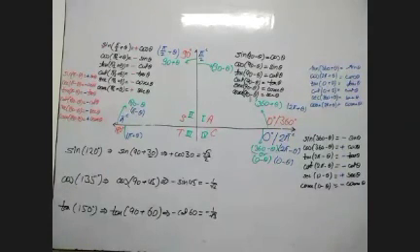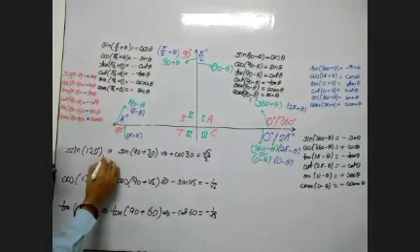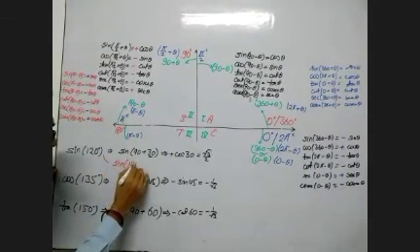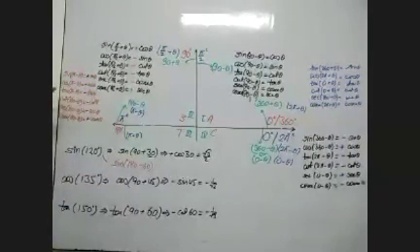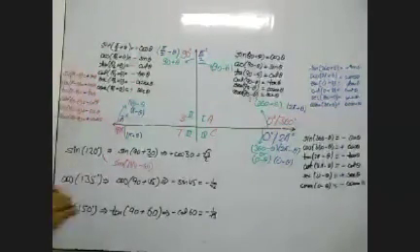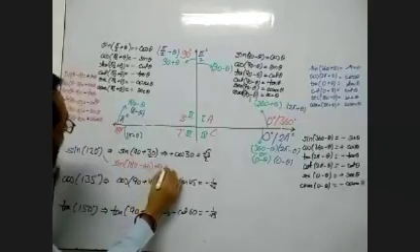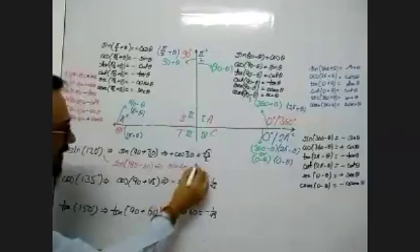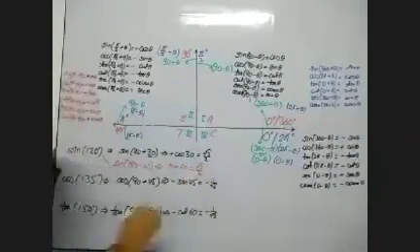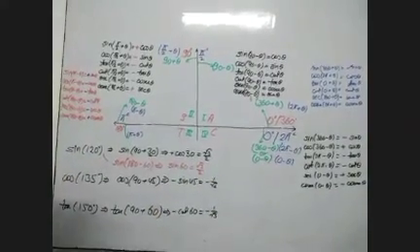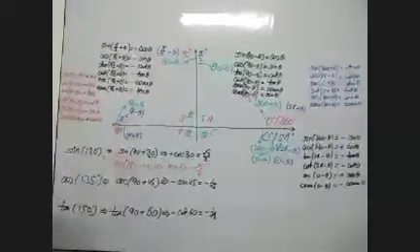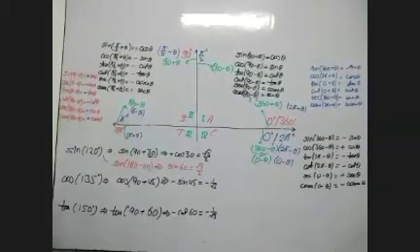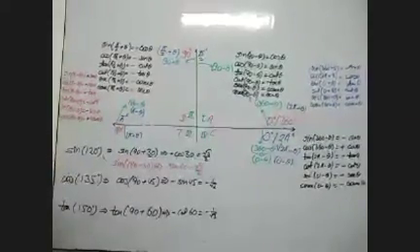If I want to solve the same with another method, I could write sine 180 minus 60. Sine 180 minus theta is sine theta, that is sine 60, and the value of sine 60 is root 3 by 2. This I am showing you by changing the method, and we are getting the same answer.